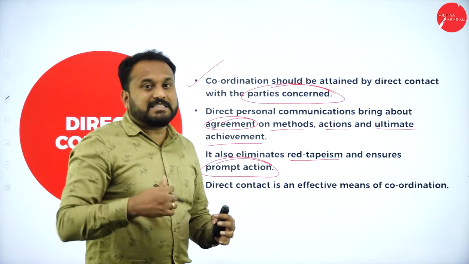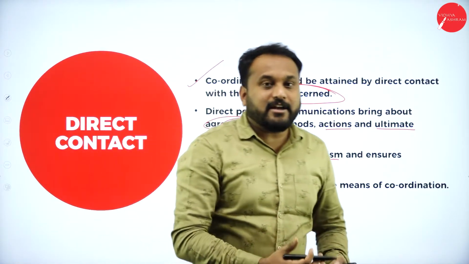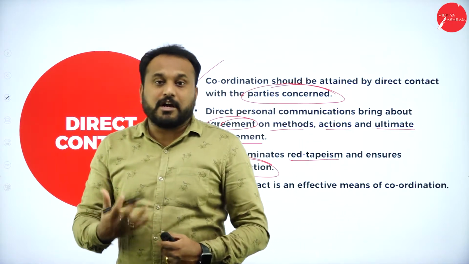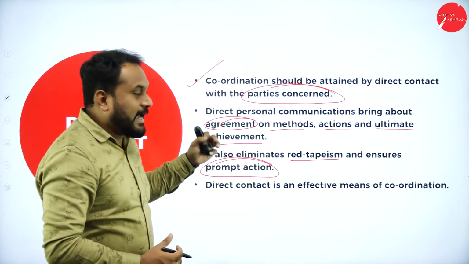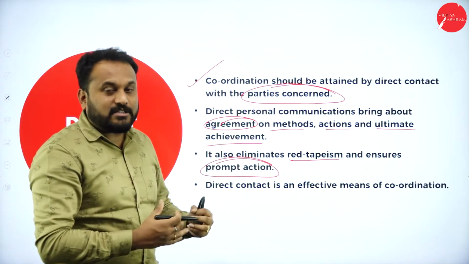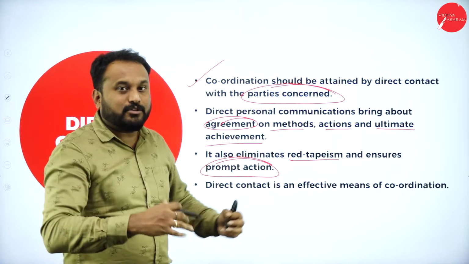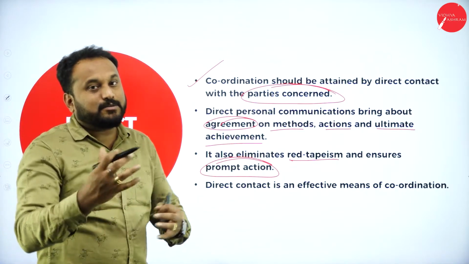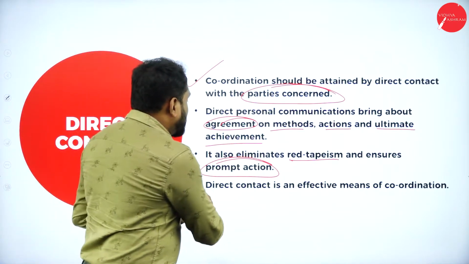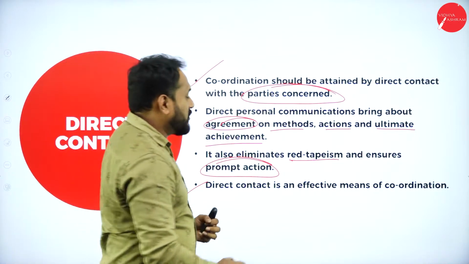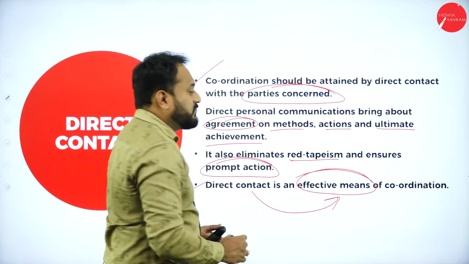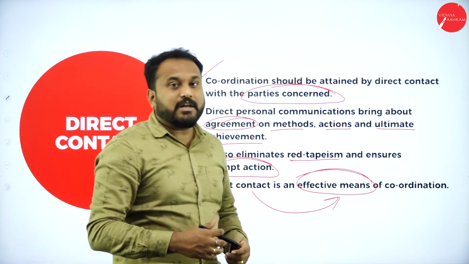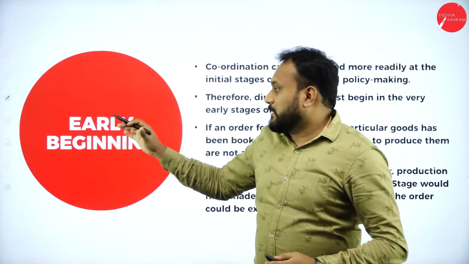Any kind of misunderstanding will not be there. Any kind of bias will not be there. Any disruptive ways will be avoided, and it will be very nice if you have direct contact with your employees as well as your partners. Direct contact is an effective means of coordination. That's why direct contact is an effective means of coordination. Now, the second one is early beginning.